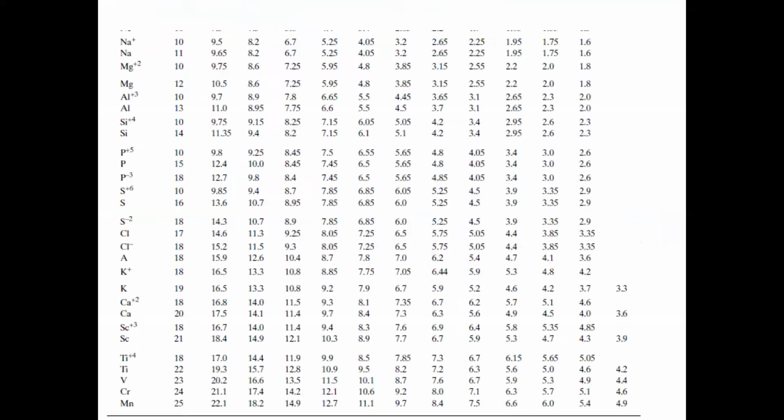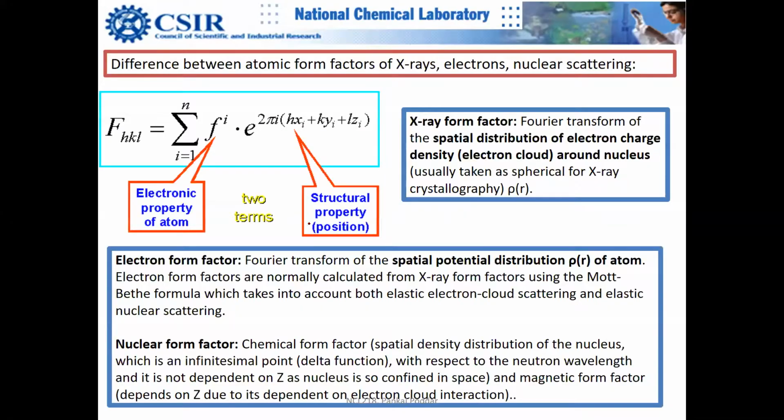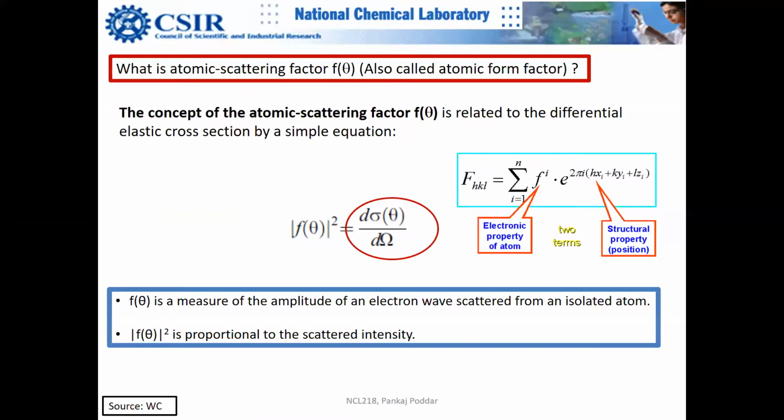Yeah. So you can see that this is what I was explaining. Differential scattering cross section is in fact your atomic form factor. This is basically the property of the atom, and if you multiply it by the property of the structure, how the atoms are placed in the lattice, then that defines the particular HKL peaks which you see in X-ray diffraction.